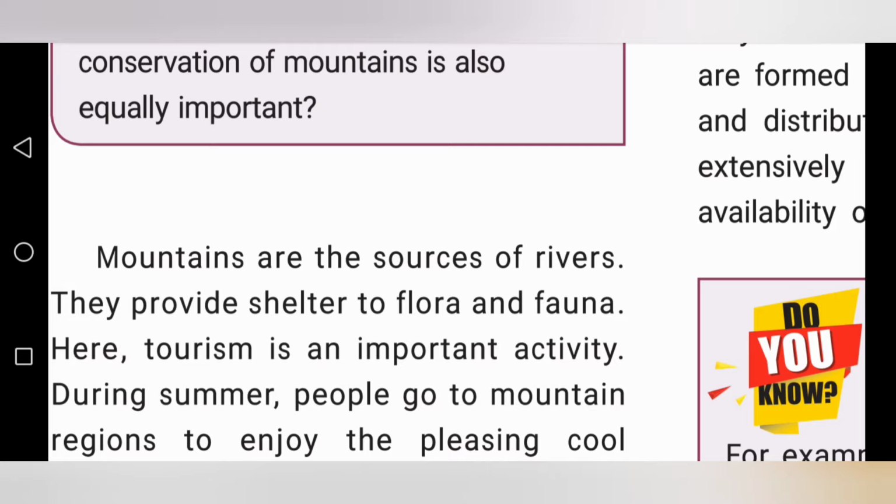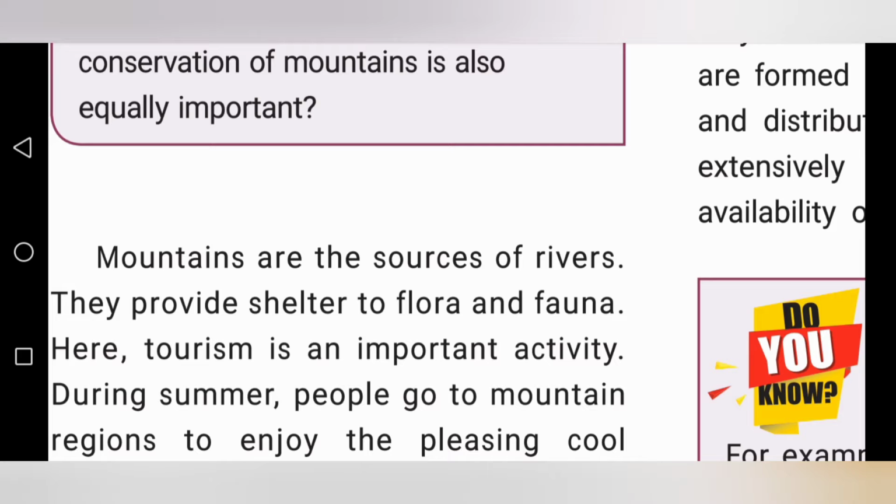Mountains provide shelter to flora and fauna. Shelter means home, house. Flora means different types of plants and trees.